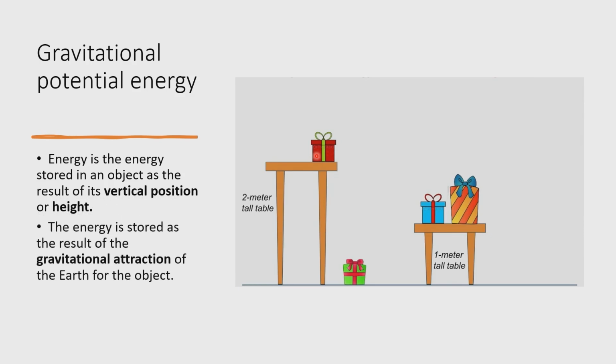And another definition for gravitational potential energy is that energy is stored as the result of gravitational attraction of the Earth for the object. So, kaya nga tinawag natin yung gravitational potential energy because this energy is due to the gravitational attraction by the Earth. As you can see in the example, this is the Earth's surface, no? It is being held by the gravitational pull of our Earth. Kaya nga kung walang gravity, syempre magpo-float tong mga object na to. But because of the gravity, they stay in place. So this one is a perfect example of a gravitational potential energy.